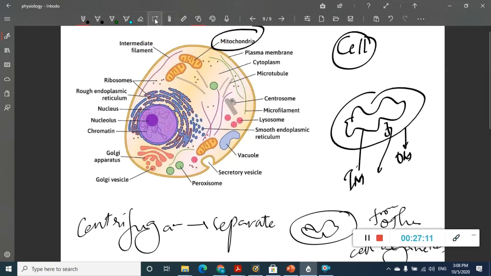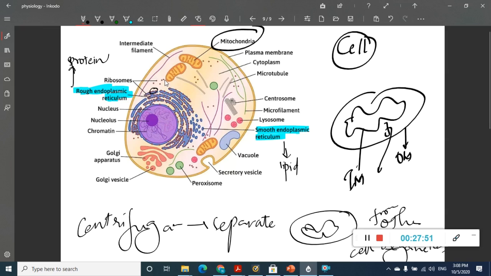Now after mitochondria, we have endoplasmic reticulum. We have two different types of endoplasmic reticulum: rough endoplasmic reticulum and smooth endoplasmic reticulum. Rough endoplasmic reticulum has small dots, which are ribosomes, and they are helpful in protein synthesis, whereas smooth endoplasmic reticulum does not have ribosomes, and is helpful in lipid synthesis.